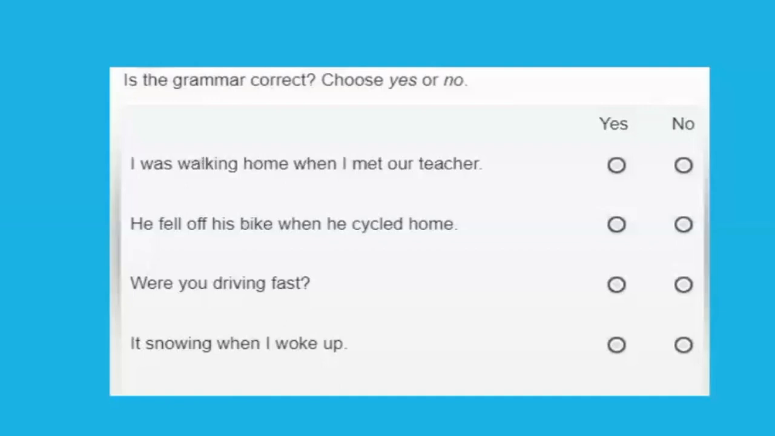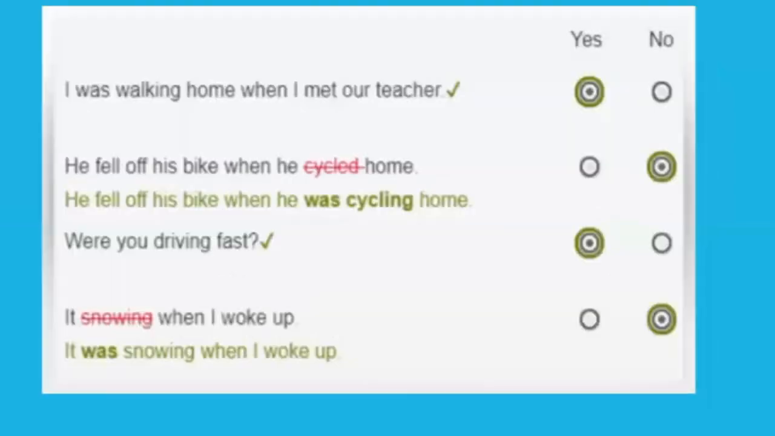So the answers would be number one is correct. I was walking home when I met a teacher. So again, I was walking home. That's my action in the past. And then I met a teacher, right? So this action was interrupted by this other action.